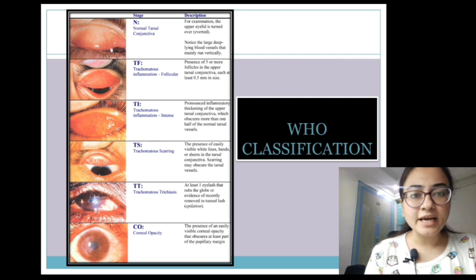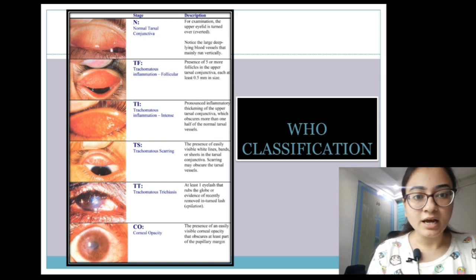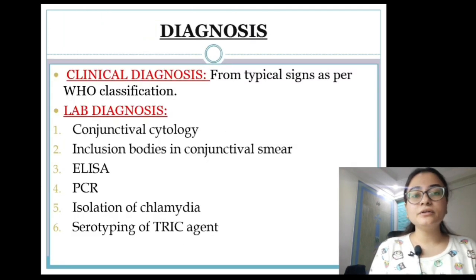And in TS you can see the Arlt's line. In TT you can see the misdirection of lids, they are actually projecting inwards, and in corneal opacity that's very clearly visible. Now coming to diagnosis.